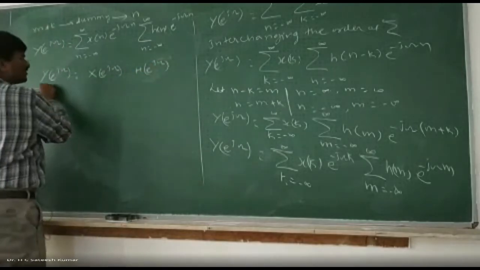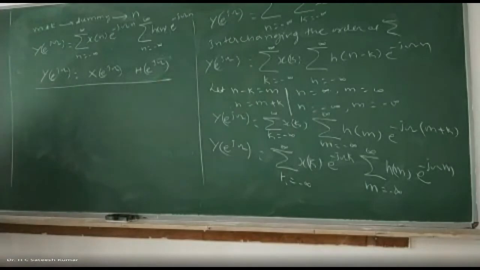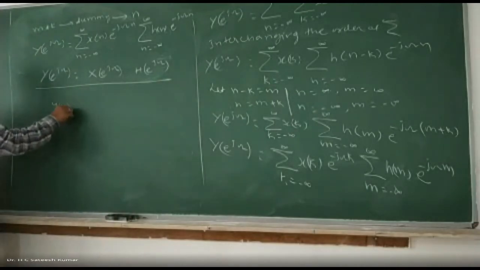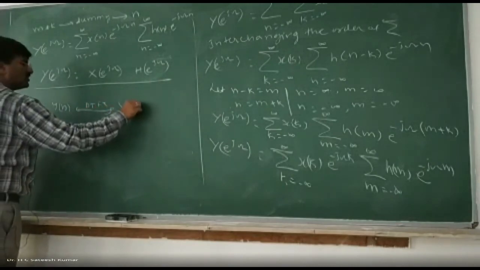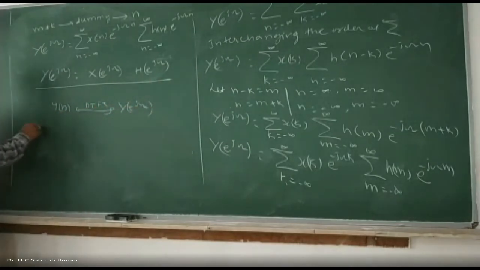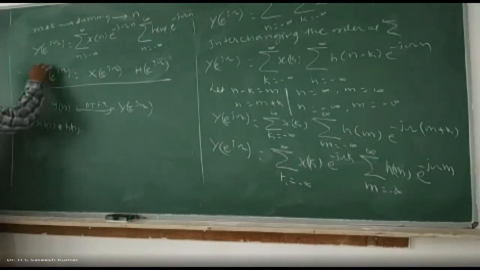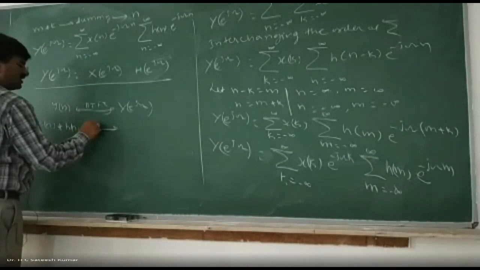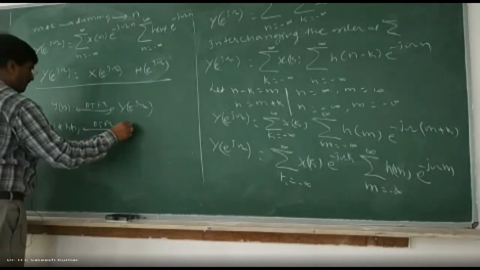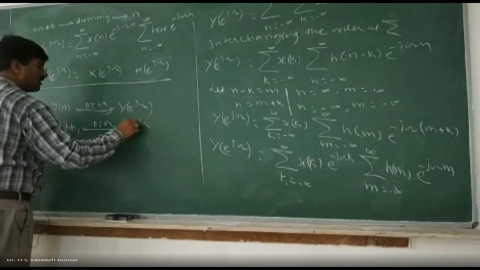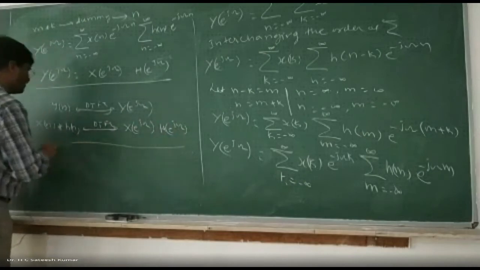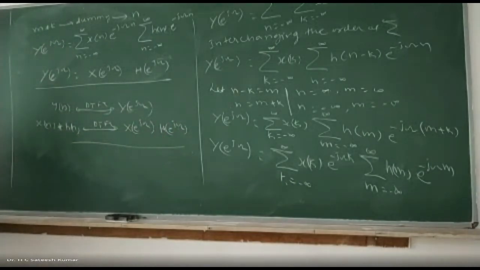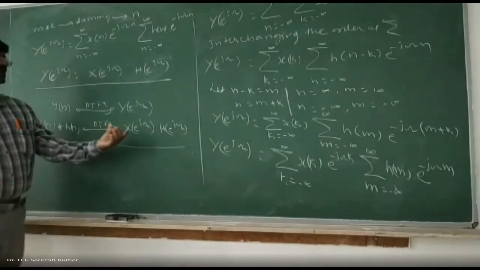So from this, what can you understand? We know that y of n has DTFT y of e to the power of j omega, and y of n, as I have taken earlier, is x of n convolution with h of n, which has DTFT x of e to the power of j omega into h of e to the power of j omega. So therefore, what can you understand from this one? Convolution in time domain will be multiplication in frequency domain.